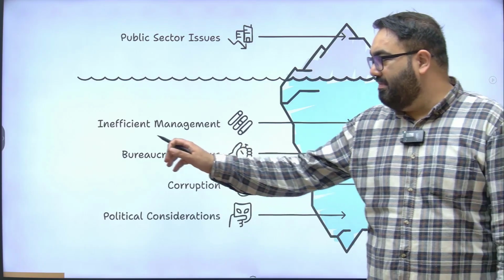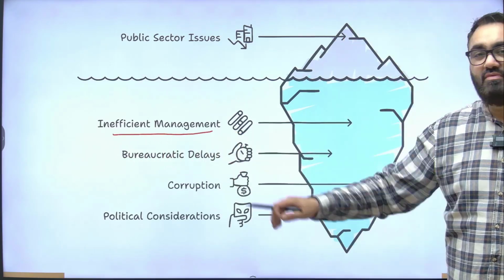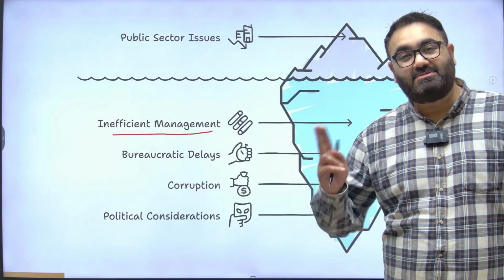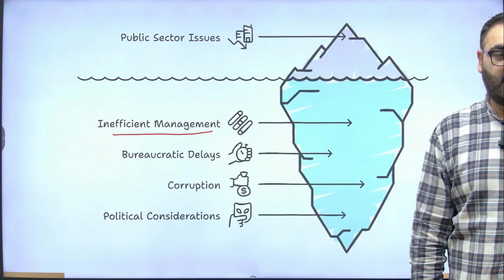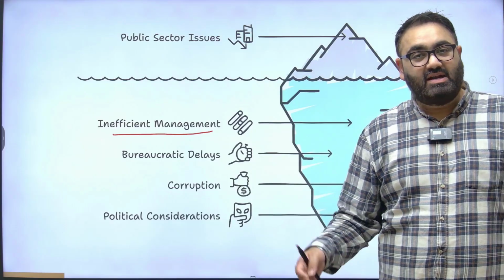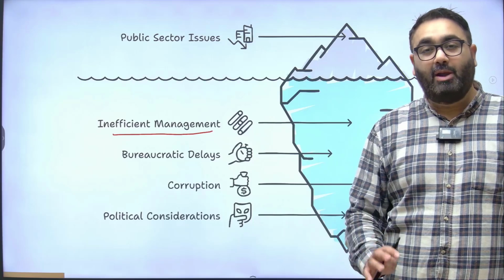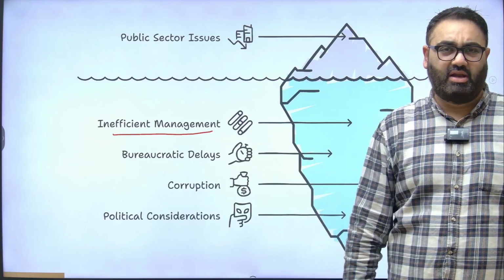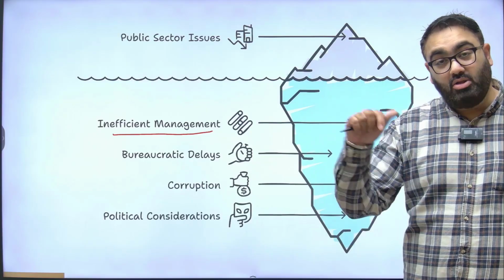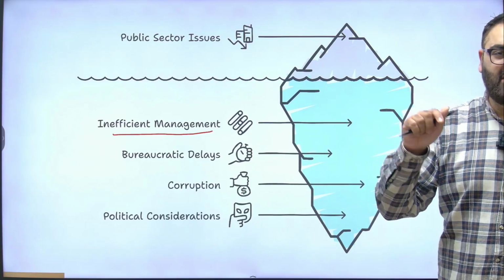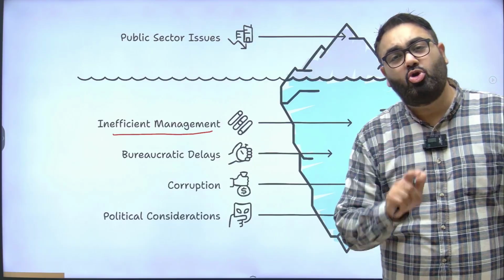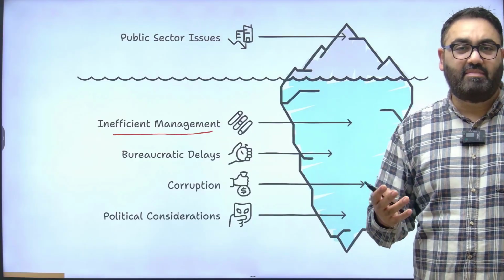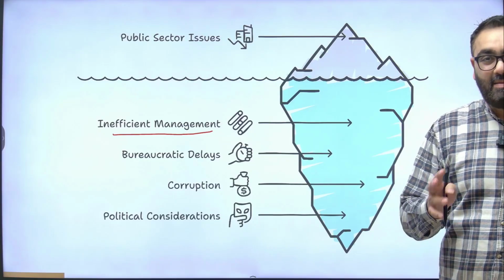First, inefficient management. Most of these companies, the government companies, are run not by people who are experts of that field. For example, in the private sector, most of the big companies are run by people who have learned how to run big companies, who have done MBAs, who have run businesses all throughout their life. On the other hand, in case of government entities, most of them are run by bureaucrats. Now, bureaucrats have not been trained to handle companies, they have been trained to handle government policy. There is a big difference in that.